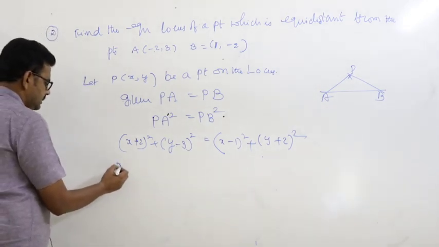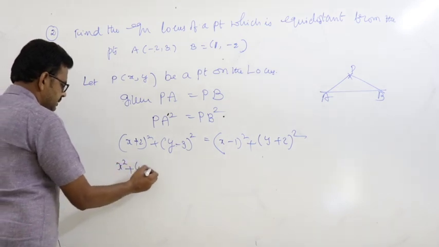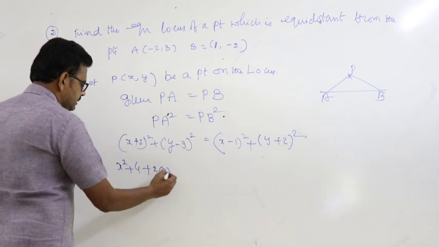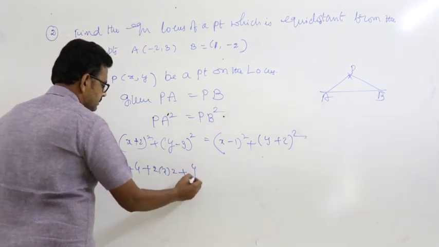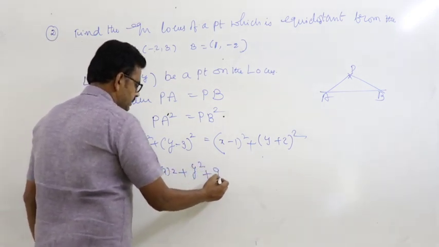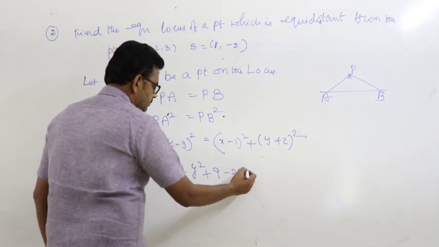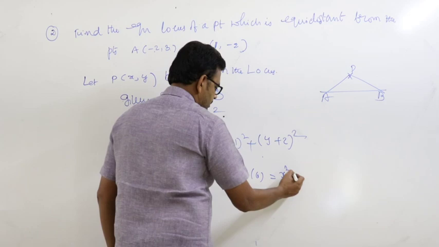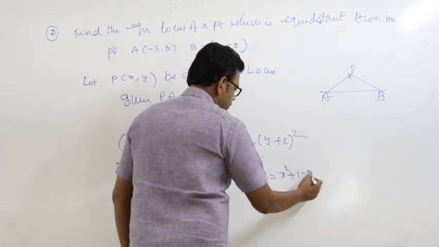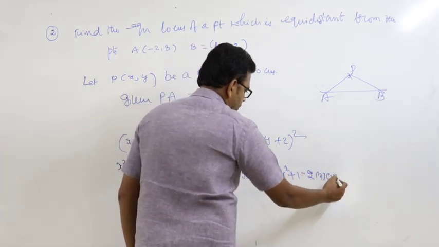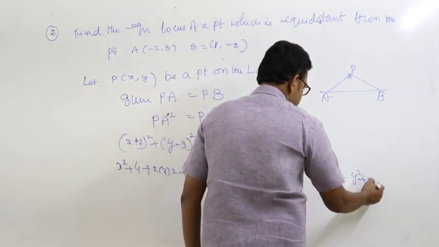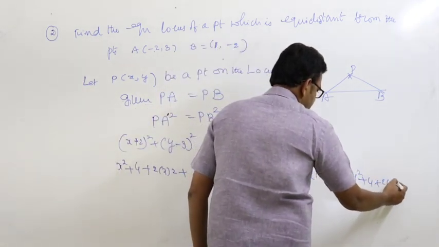So this is a square plus b square plus 2ab: 2 into x into 2, plus a square plus b square, 2 into y into 6, is equal to x square plus 1 minus 2 into x into 1, plus y square plus 4, 2 into y into 2.